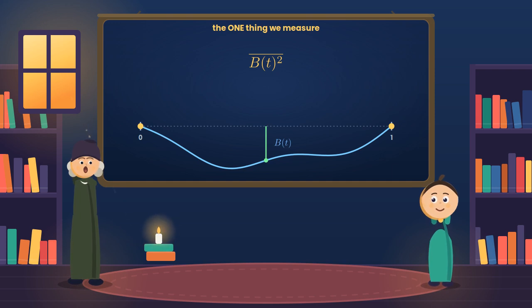The single number we'll chase is the average of its height, squared. The bar just means averaged. That one number holds the whole secret, and we'll compute it 2 completely different ways.